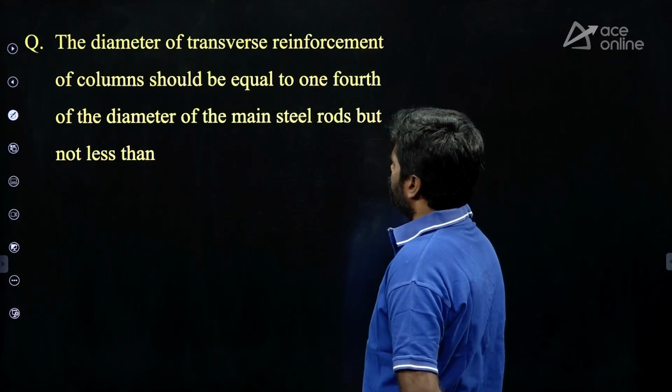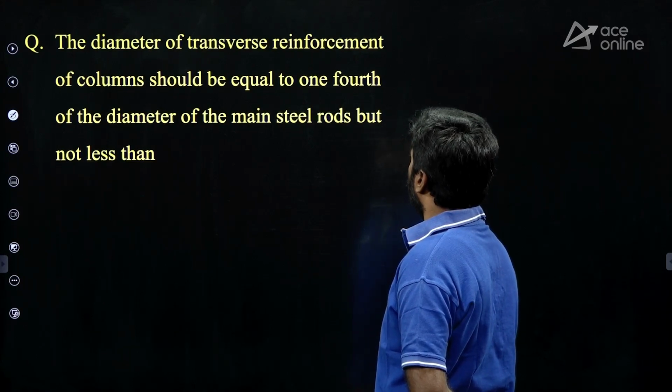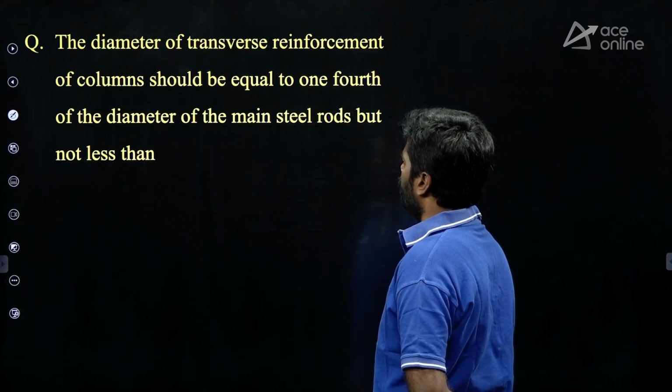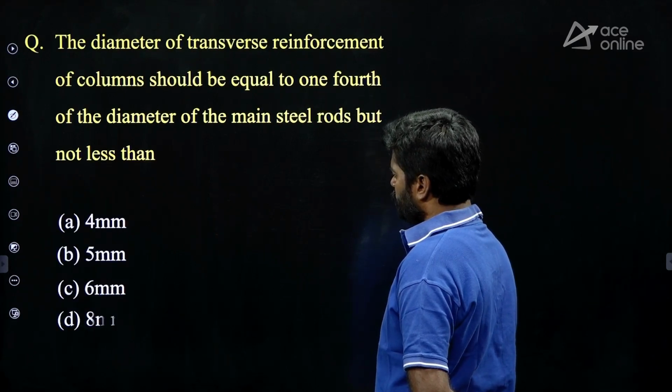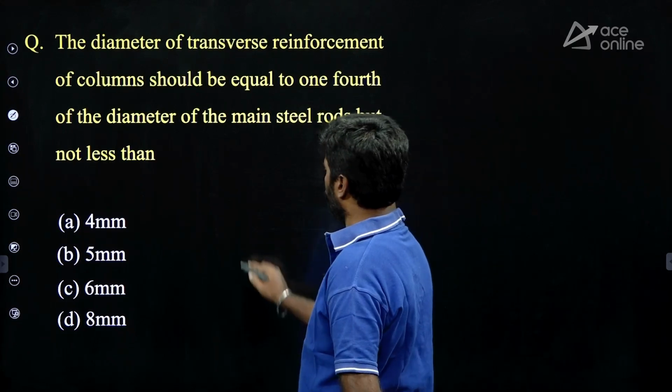The diameter of transverse reinforcement of columns should be equal to 1/4 of the diameter of the main steel rods, but not less than. Options given: 4 mm, 5 mm, 6 mm and 8 mm.